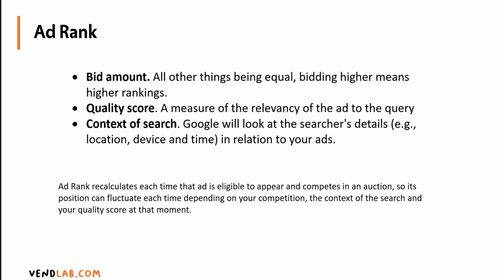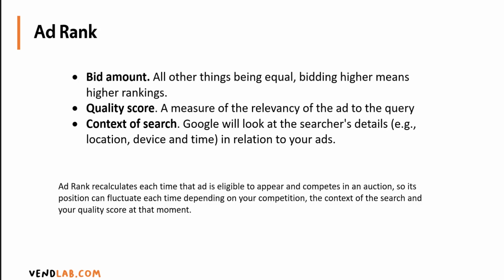So, for example, it looks at things like where the customer is located, the device used, and the time, etc., to see how relevant that customer is to your ad. So, for example, if you're in London, but the advertiser says they only want to advertise to people in Ireland, then it won't show. The ad rank recalculates every time an ad is eligible to show.